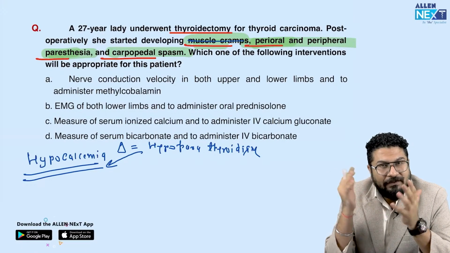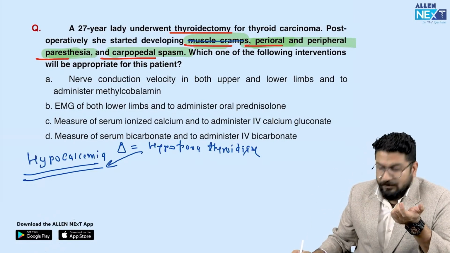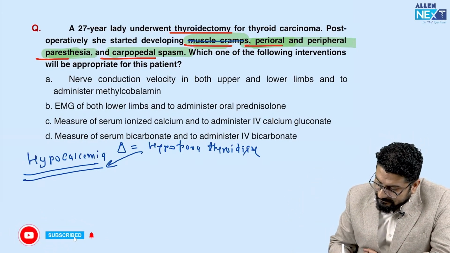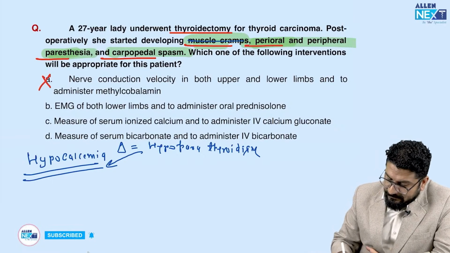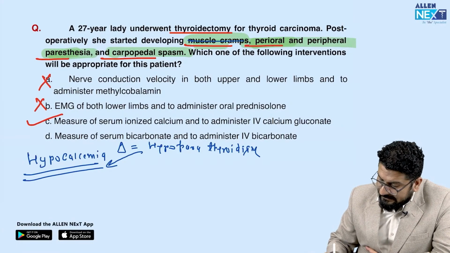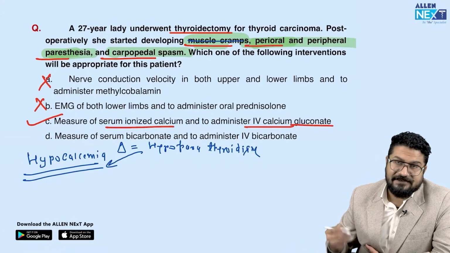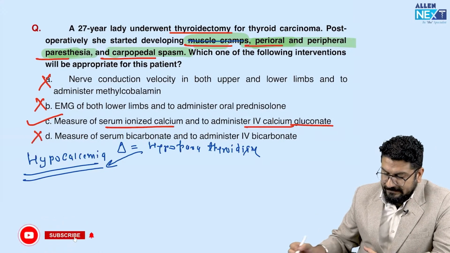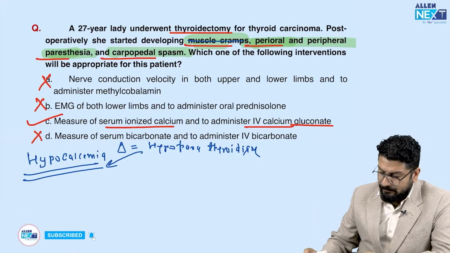So what will you do? It's a case of hypocalcemia. So the next thing you should measure is serum calcium. That's simple. Is NCV done? No, no need of NCV. Electromyography? No. Measure serum ionized calcium and administer IV calcium gluconate. Simple. Measurement of bicarbonate? No. So it is a simple question. They are asking about hypocalcemia.